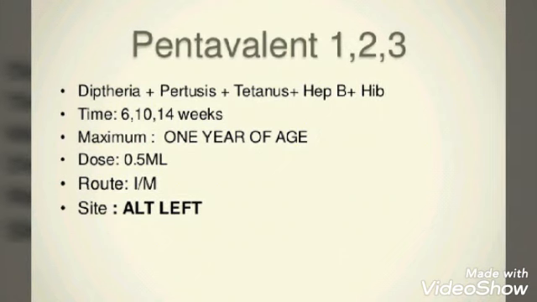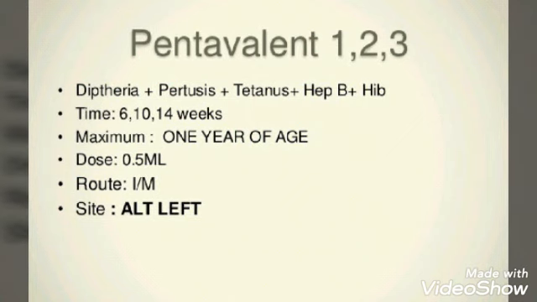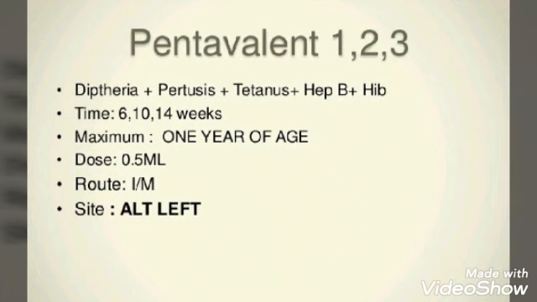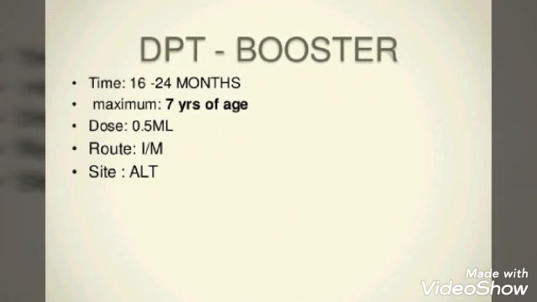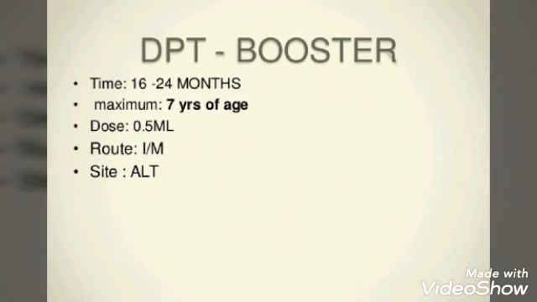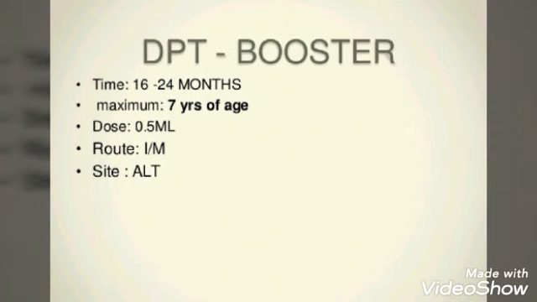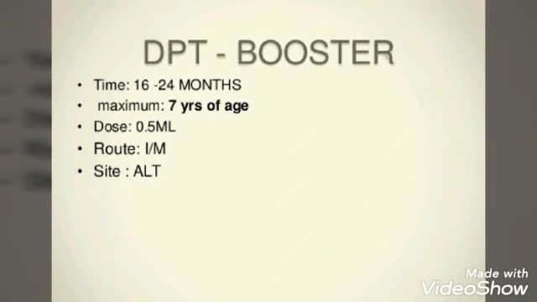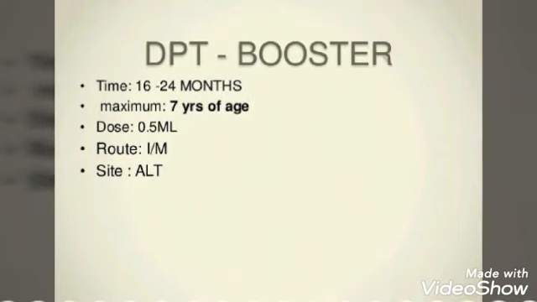The times to give it are at 6 weeks, 10 weeks, 14 weeks, and maximum 1 year of age. The dose is 0.5 ml, route is intramuscular and the site is anterolateral thigh. Then DPT vaccine. DPT is also diphtheria, pertussis and tetanus. Then the time is 16 to 24 months, maximum 7 years of age. Dose is 0.5 ml, route is intramuscular and the site is anterolateral thigh.